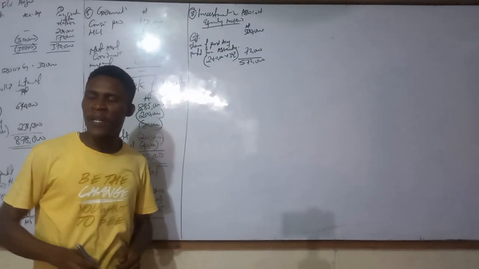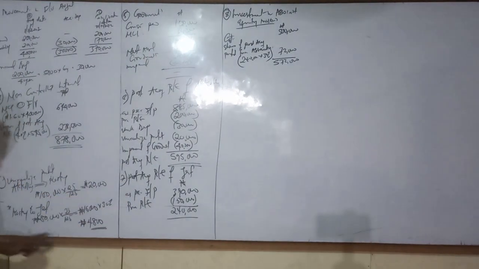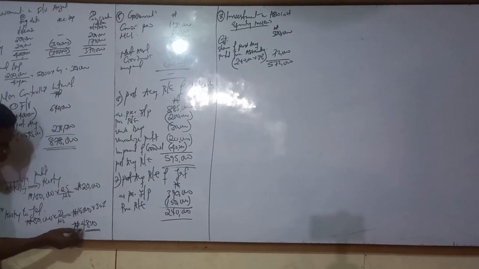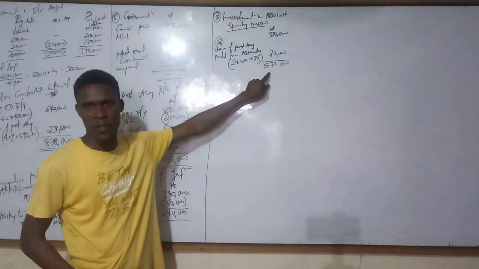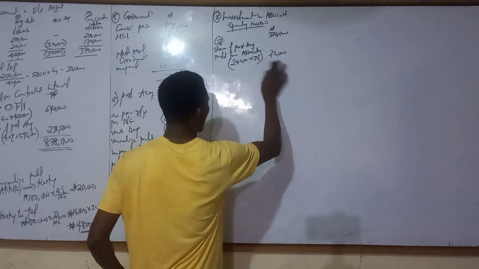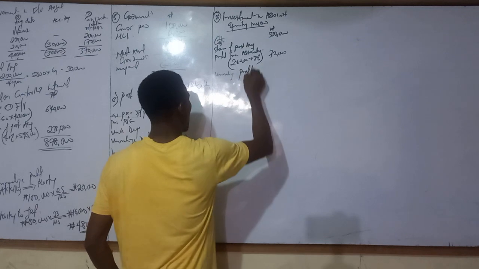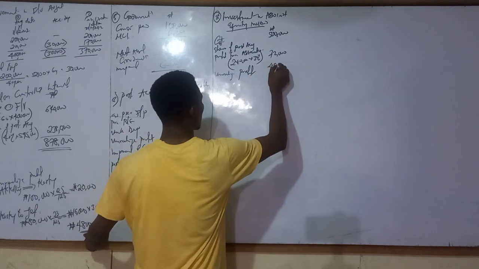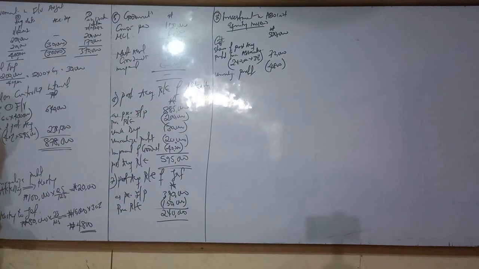But in this question, there was a sale. Who sold the goods? Parent sold to the associate, with cost 480, so you will subtract from the investment in associate. Now say unrealized profit. Let me put it this way. Unrealized profit, how much is it? 4,800. Subtract that profit from the investment we have in associate.